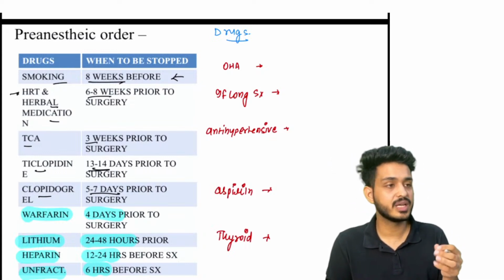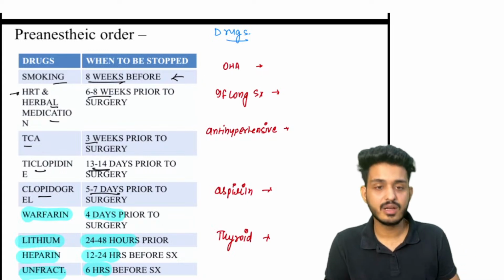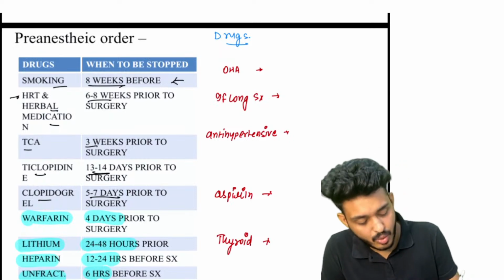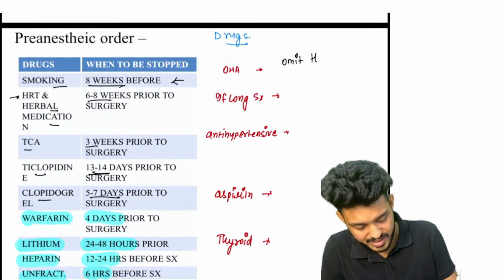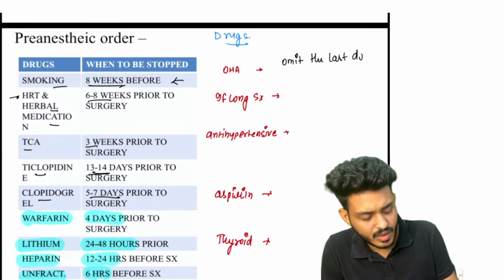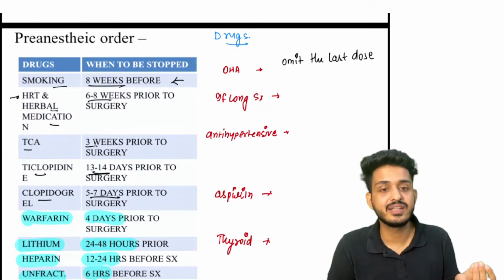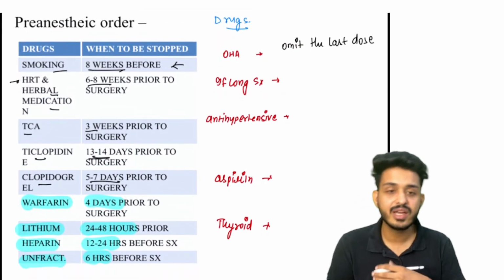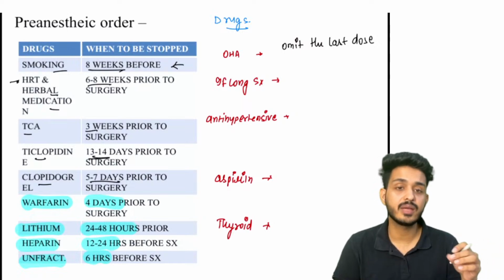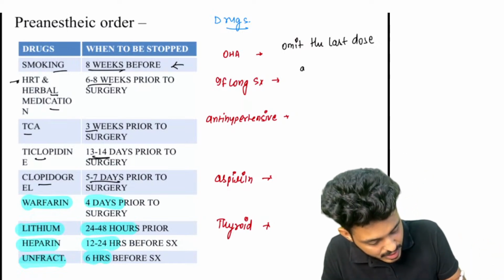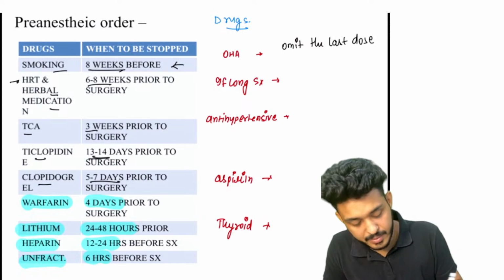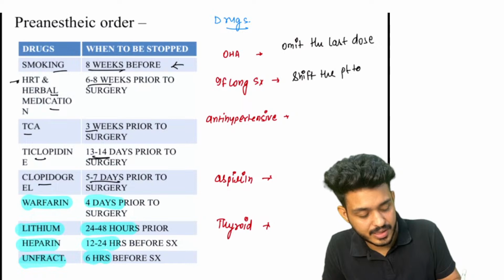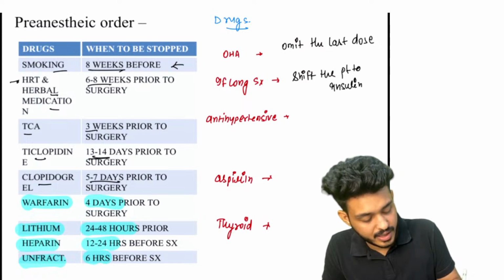These are important, but the more important are the oral hypoglycemic agents. These are your metformin and other hypoglycemic drugs, okay? Chlorpropamide, all those drugs that you are taking, sulfonylureas, we need to omit the last dose. Why? Because the patient is not eating anything, right? So we do not need any kind of hypoglycemic agents, right? Okay, if the surgery is going for a long period of time, we can use insulin. We can shift the patient to insulin, okay?